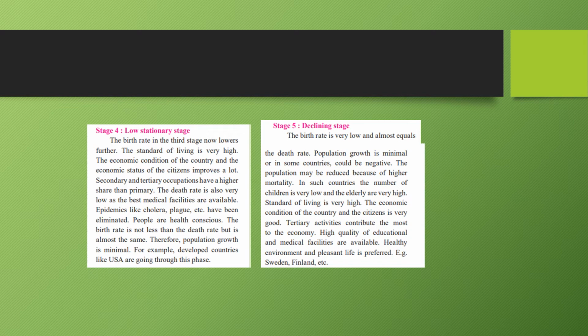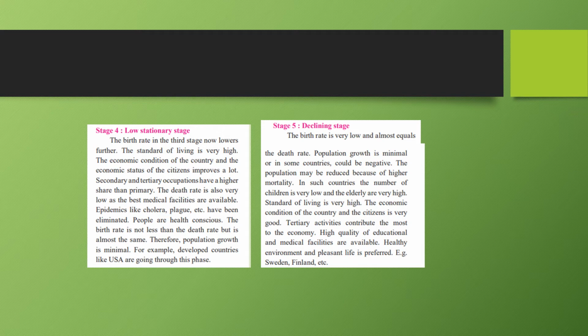And lastly, we have stage 5, which is the declining stage. Here there is equal birth rate and death rate. However, the birth rate is very low and is almost equal to the death rate. There is minimum population growth, and negative in some countries. The population grows negative in a few countries because the death rate slightly exceeds the birth rate. There is reduction in population due to high mortality. The percentage of children is lower than adults.